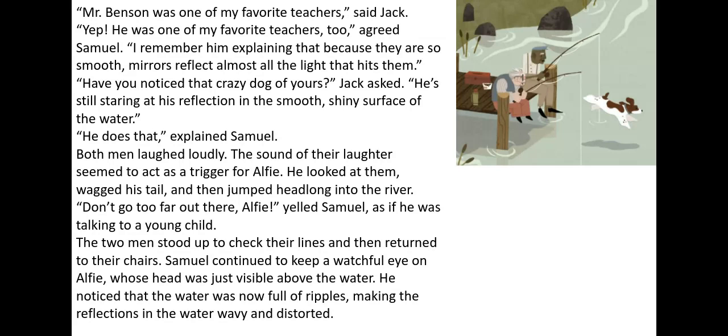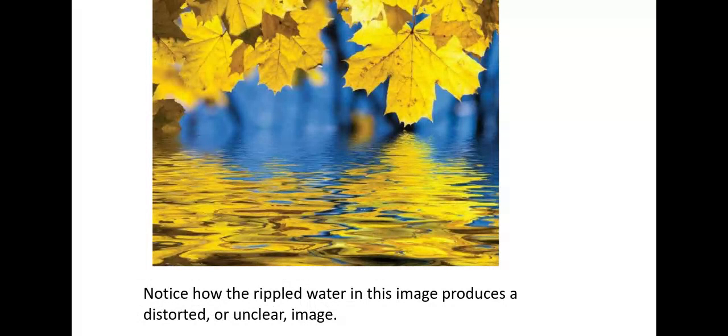The two men stood up to check their lines and then returned to their chairs. Samuel continued to keep a watchful eye on Alfie, whose head was just visible above the water. He noticed that the water was now full of ripples, making the reflection in the water wavy and distorted. Notice how the rippled part in water in this image produces a distorted or unclear image. Right? It becomes a little blurry when it's rippled.